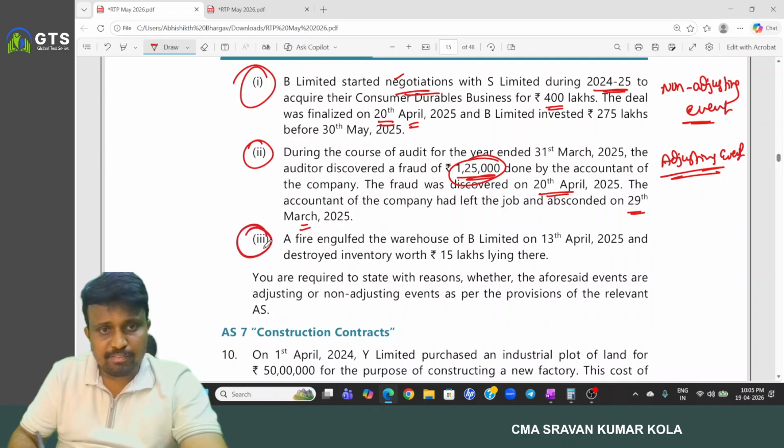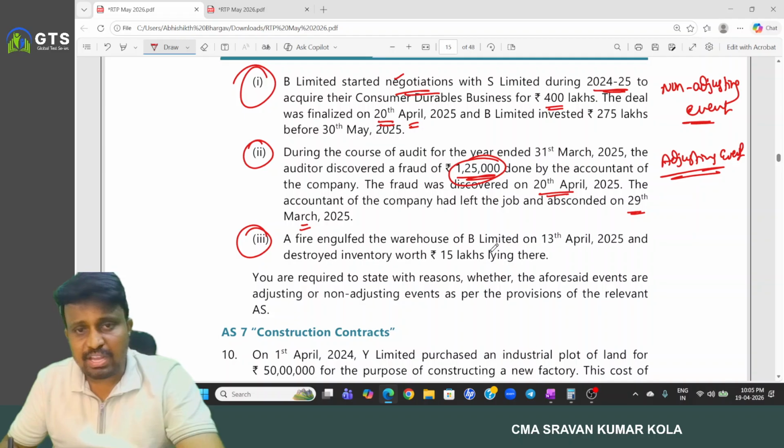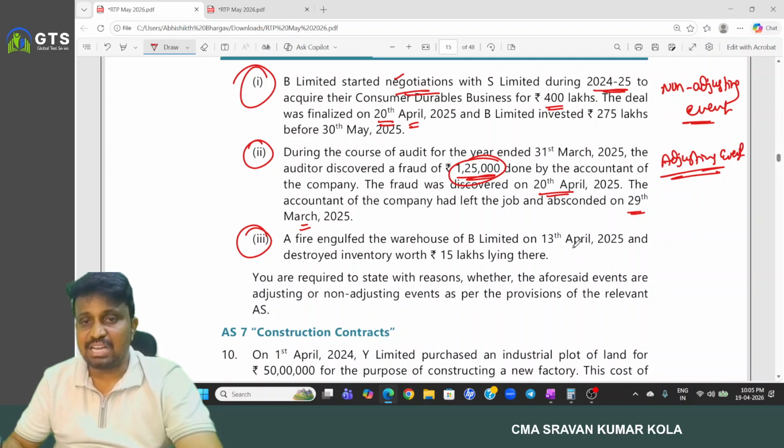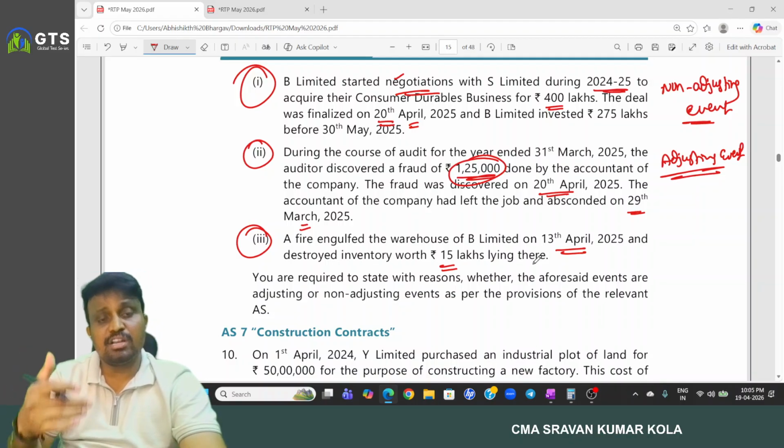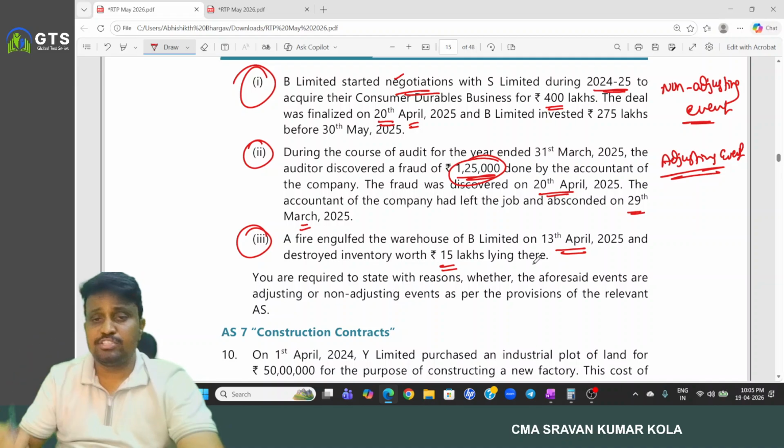Next. A fire engulfed the warehouse of B Limited on 13th April and destroyed inventory worth 15 lakh lying there. No condition existed on the balance sheet date relating to that fire accident. The entire fire accident happened after the balance sheet date only. It is a non-adjusting event.